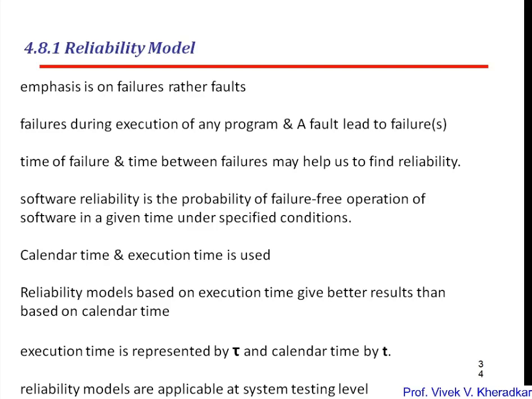Hence the time of failure and the time between failures help to find the reliability. This reliability model is mainly focused on failure, so it measures reliability in terms of time of failure and time between failures. These two attributes help find out the reliability of that particular product.